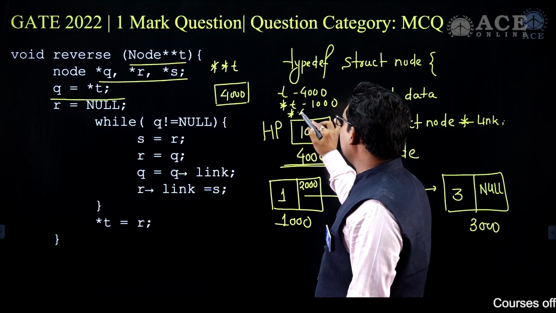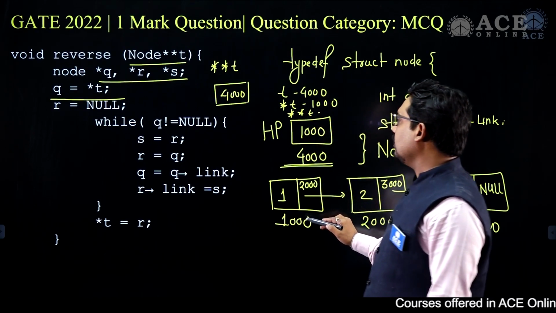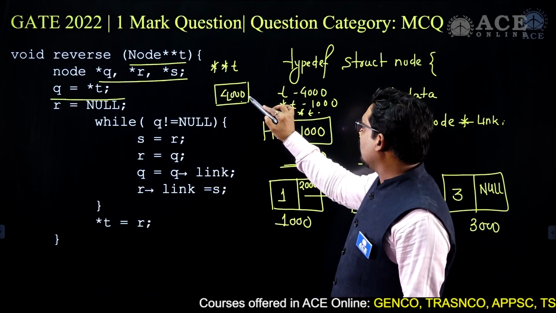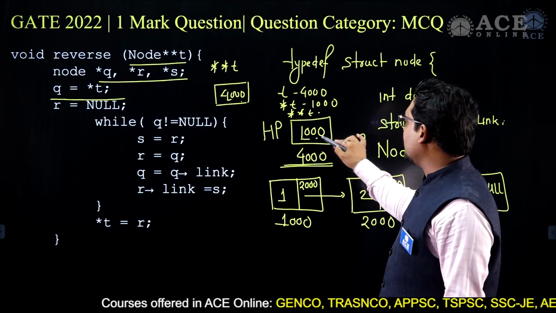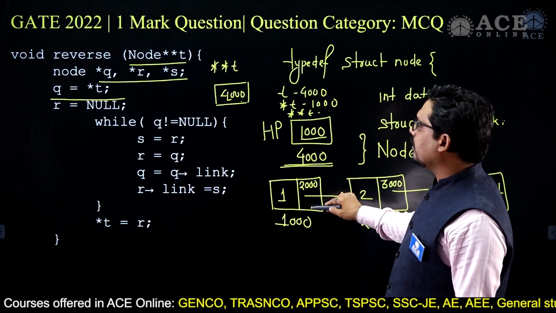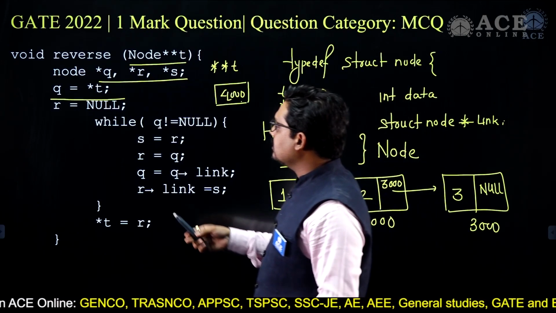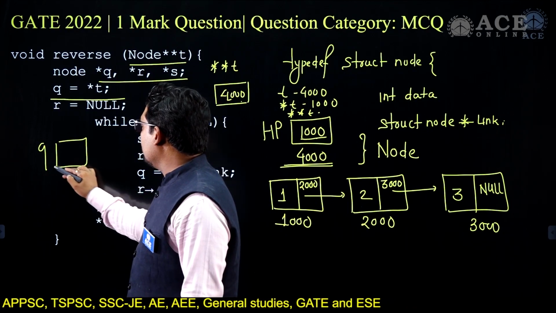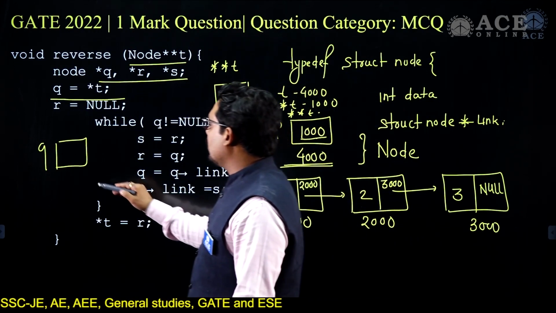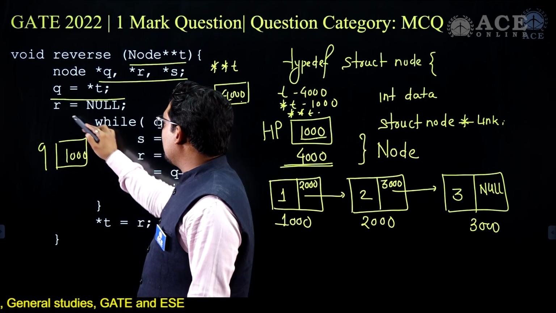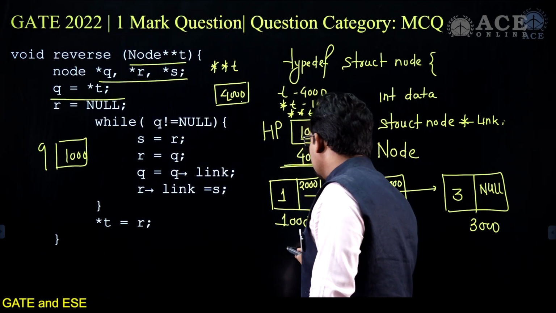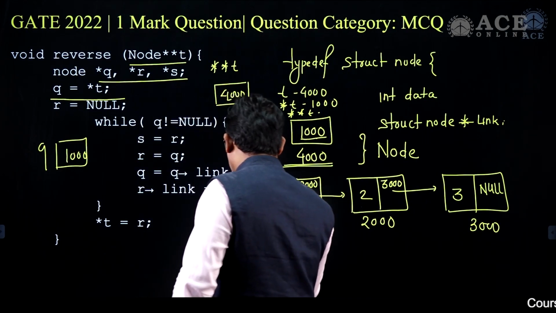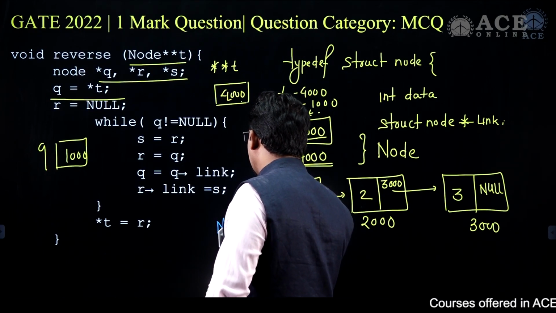If you say double dereference T, then it will go to this particular node. So T is 4000, a single dereferencing of T means go to 4000, which gives 1000, and one more time dereferencing, then you will reach the node. Now things are very simple in this case: Q is equal to dereference T. So Q will contain star T value, which is 1000. Q node is pointing to this, and R is pointing here, in this case null.